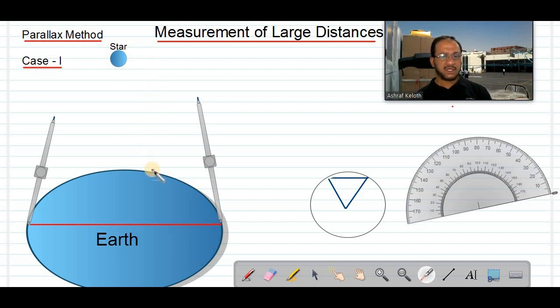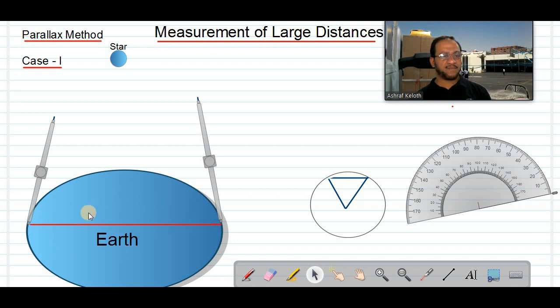So in the first method, we need 2 observatories. In an observatory, there will be a telescope for watching the sky. So for this parallax method, we need 2 telescopes. Suppose these are 2 telescopes. And they should be far away at 2 different points on the earth. So right now we are taking 2 diametrically opposite points of earth.